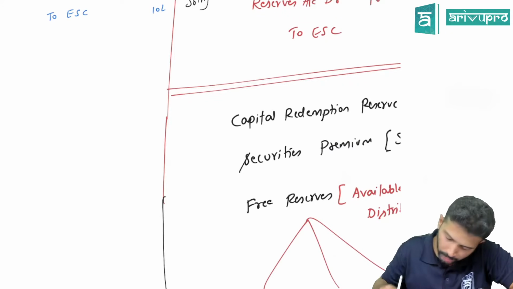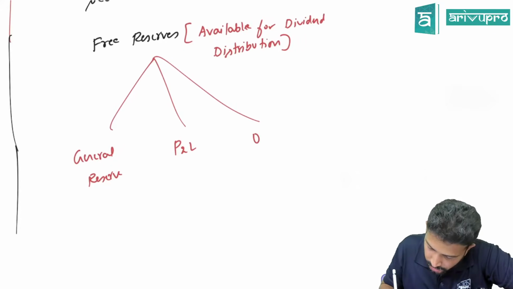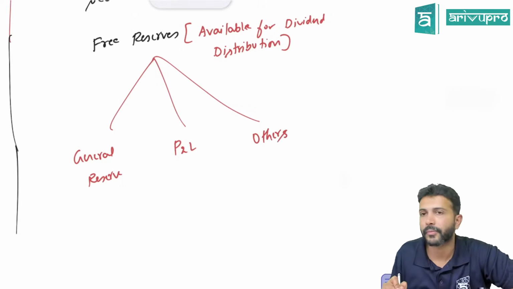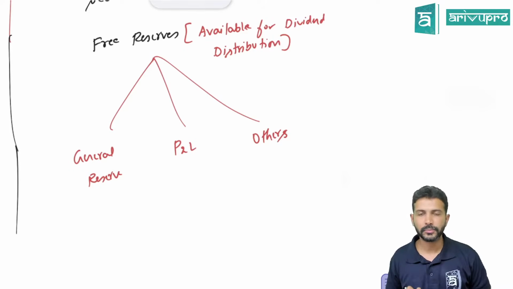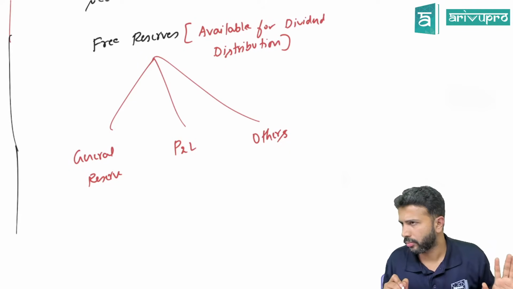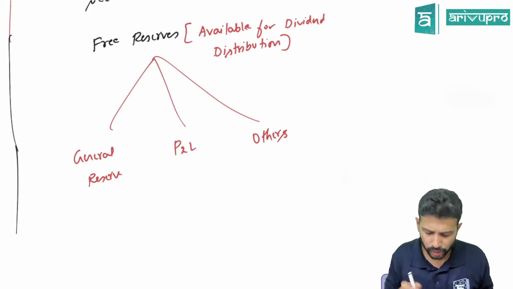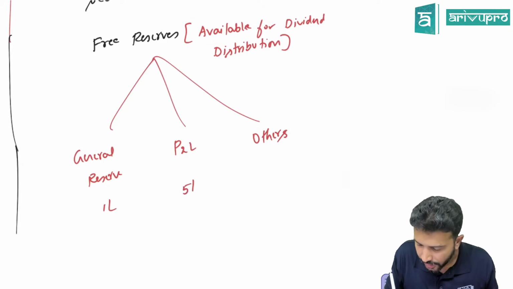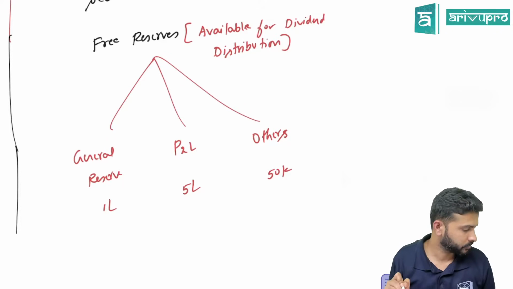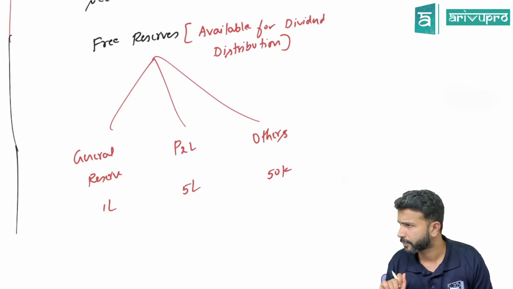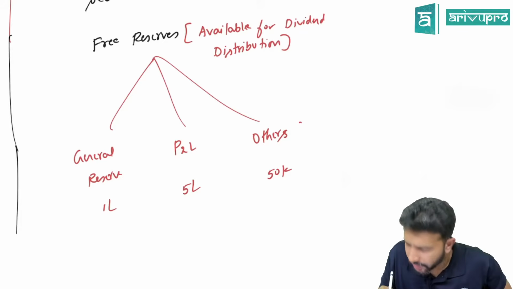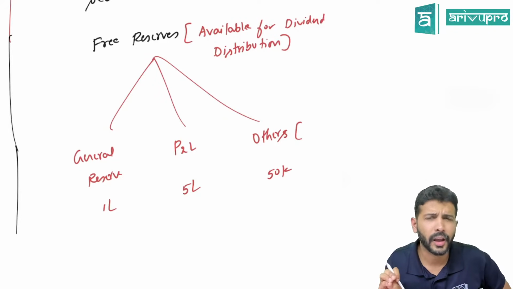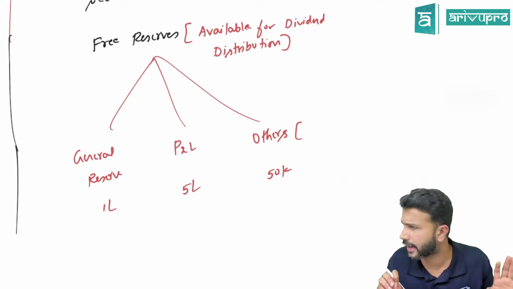Are we okay? Let's just think. I'll write "Others" over here. In one particular question, they have told general reserve is 1 lakh, P&L is 5 lakh, other reserve is 50,000. In brackets they have written "available for a dividend declaration."